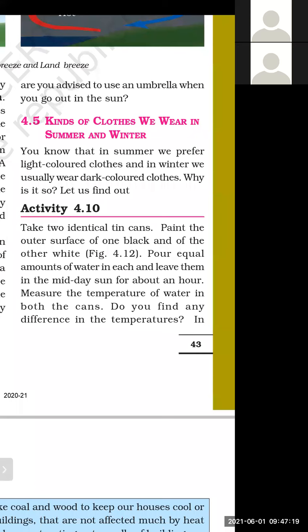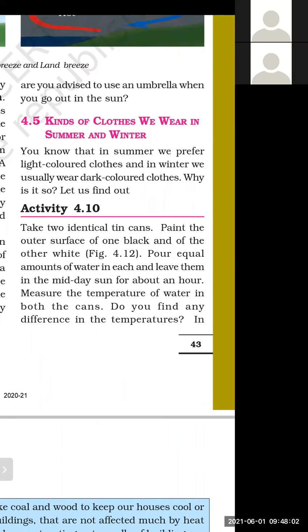With the help of the laboratory thermometer, we will measure the temperature of both the cans: the can which is colored black outside, and the water of the can which is painted white. Do you find any difference in the temperature? Yes, there will be a huge difference. The temperature of the can which is painted black outside will be more, and the temperature of the can which is painted white outside will be less.